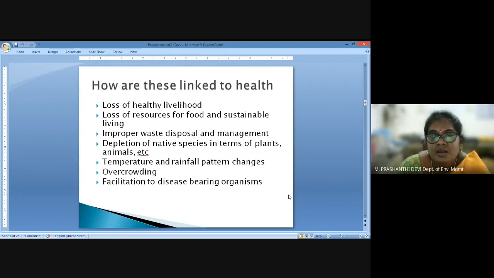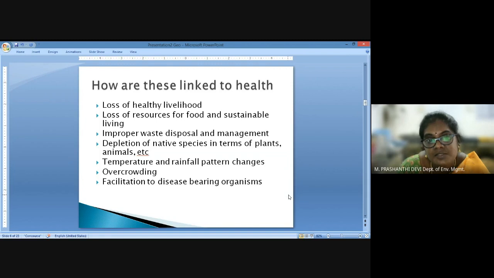Again, we can see that we have lost a lot of native species, both in terms of plants, animals, insects, and birds. And the importance of these species in resource management, and in maintaining the ecosystem balance itself, has been lost over the past few years.